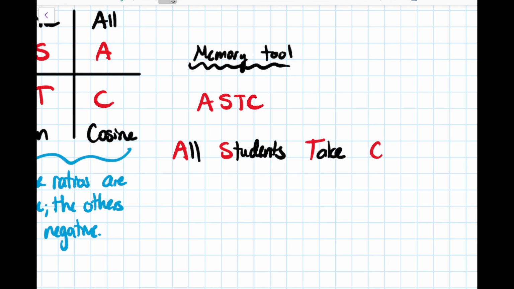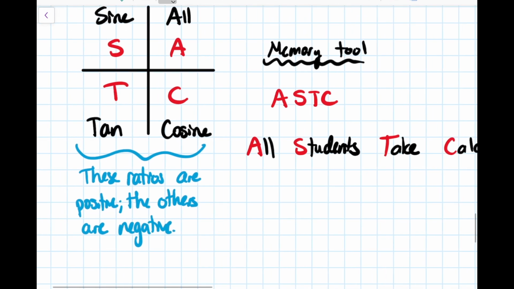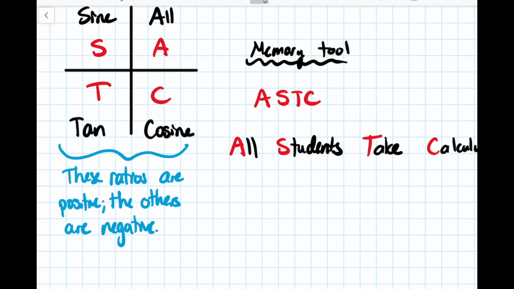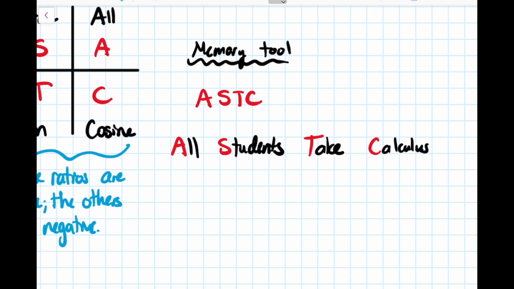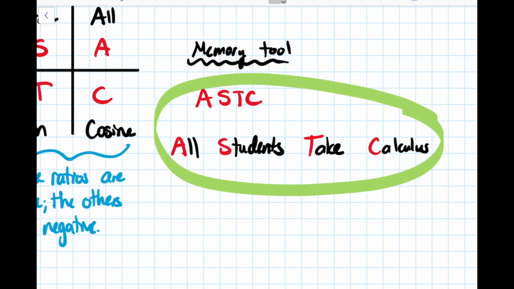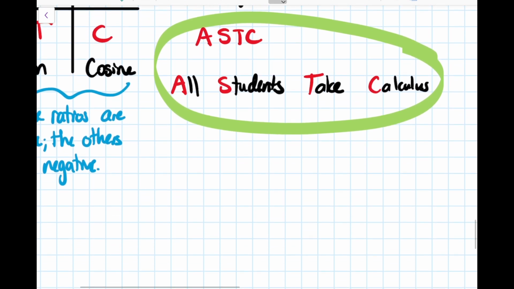I have also seen people use CAST. So if you notice, if you start in quadrant 4 and you go around C-A-S-T, it makes a nice word as opposed to A-S-T-C, which doesn't actually spell anything. But then you're starting in quadrant 4, which doesn't really seem like a great place to start to me. So this is your memory thing, A-S-T-C. Often, on a lot of pages in this unit, you would probably just put this down at the top of the page to help you remember things. So if you're looking at, say, quadrant 3, you know tangent's going to be positive and the other 2 are going to be negative.